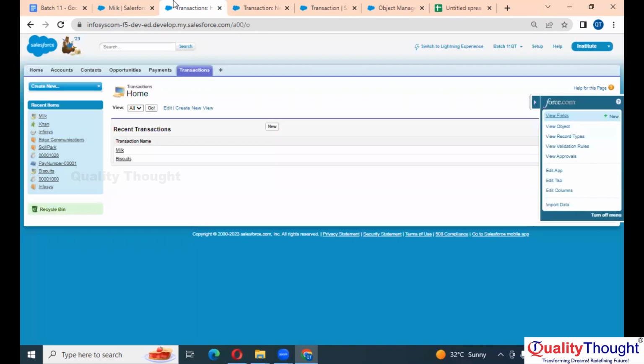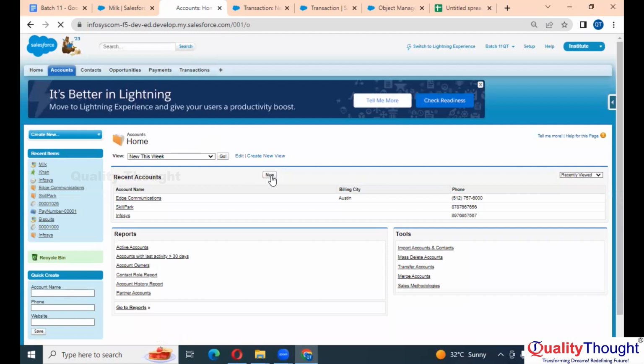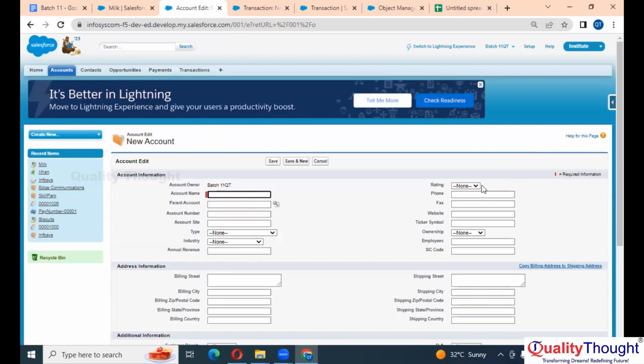We just discussed in accounts, there are no two fields of the same kind, right? See here, this is different, and this is different.